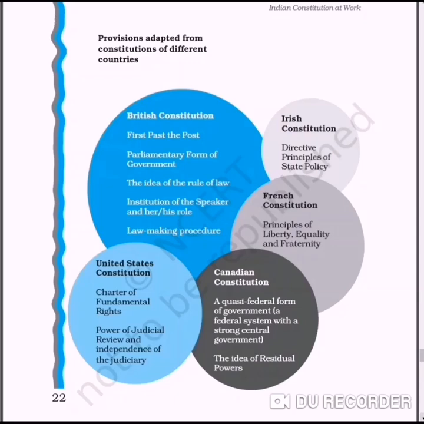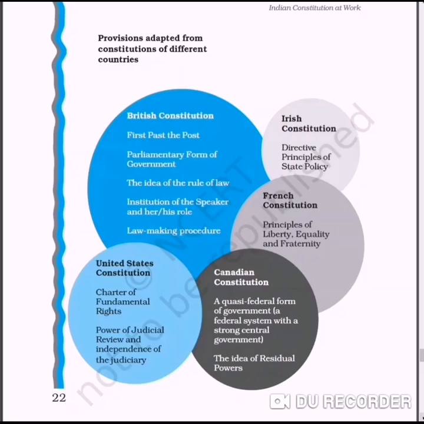And students, see, from the Canadian Constitution, a quasi-federal system, means a half type of federal system of government, is taken. And even the idea of residual powers, we will discuss later in the other chapters. Different types of powers are there in the Constitution: few powers are given to the center, few to the state, and few are residual powers.